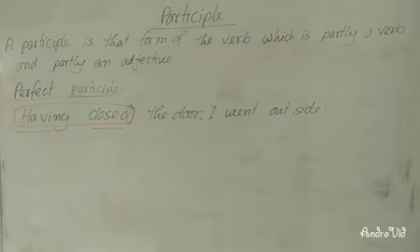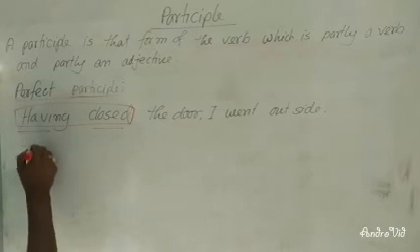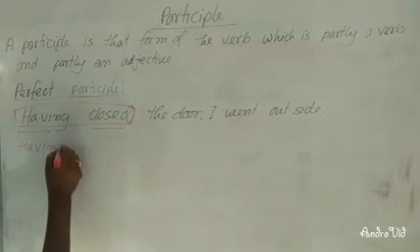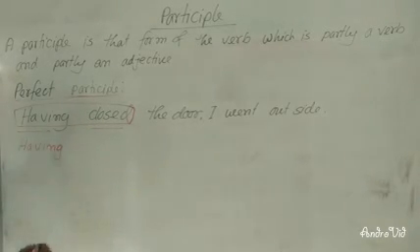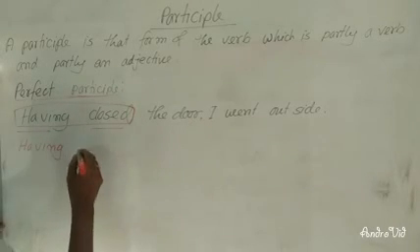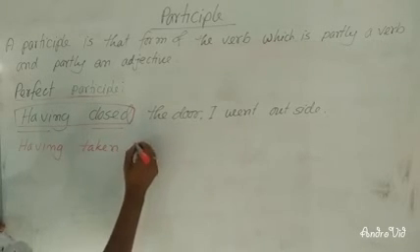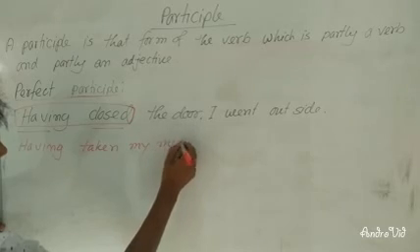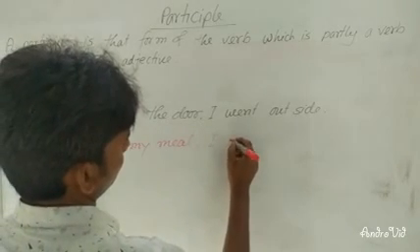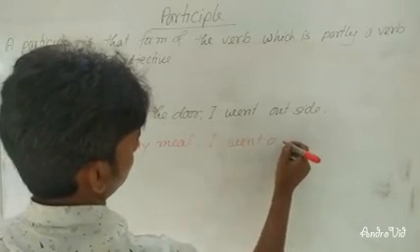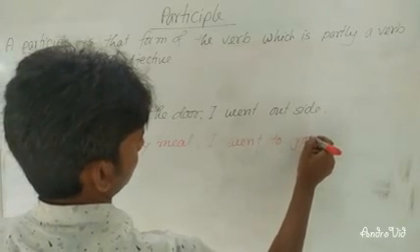I am going to give you more examples to make it clear. Having taken my meal, I went to join there.